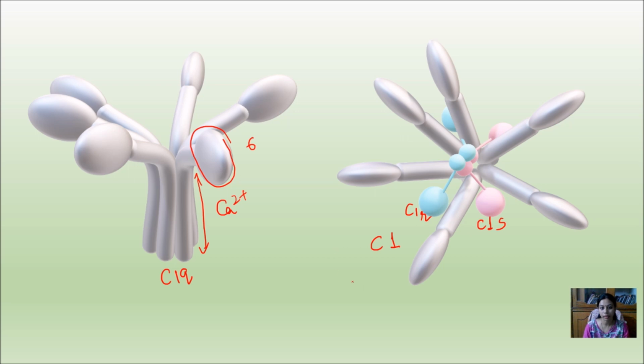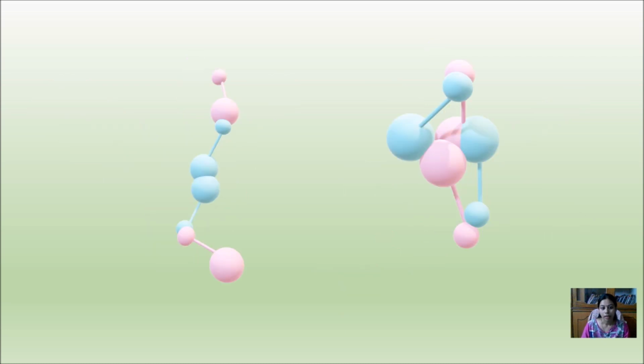Both of these structures all together constitute complement 1, so we denote complement 1 as C1qrs. This whole structure together is termed complement 1. Basically, C1r and C1s each consist of, as you can see here, almost a rod connecting two small balls together.